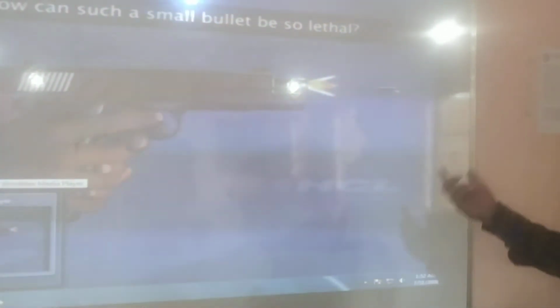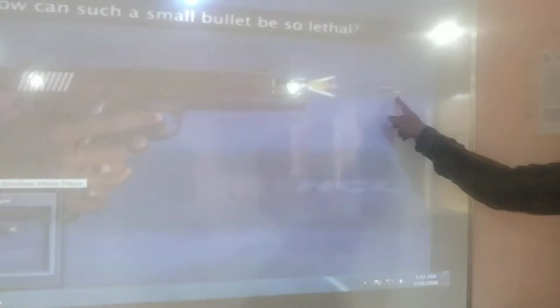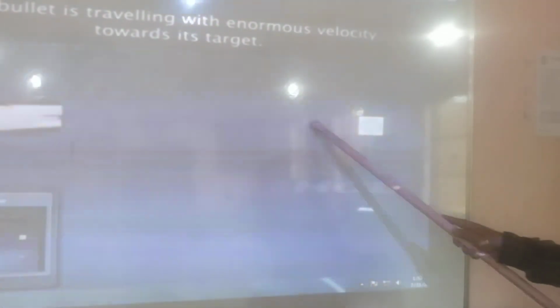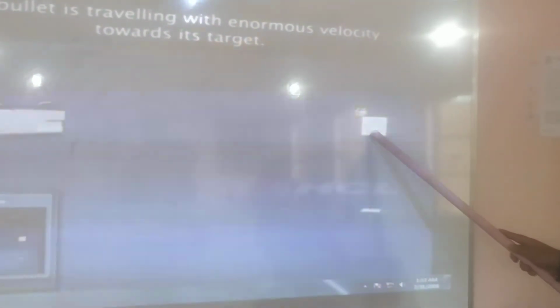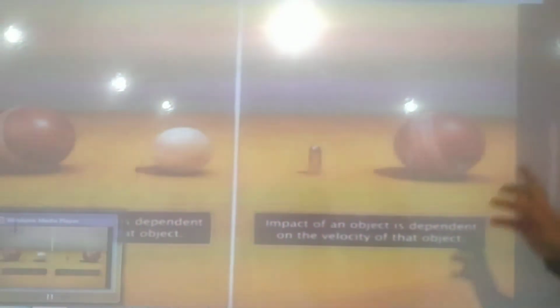Now a person is firing a round. So the round goes and hits the target. That is a very small bullet, but it is the small bullet going and hitting the particular thing. Here we have seen the impact is quite heavy because the velocity is too high.